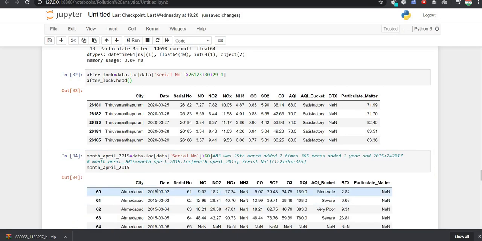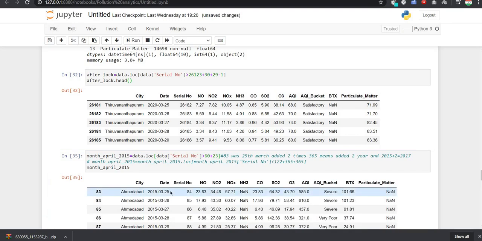You can see that it is giving us output that is from 2 March 2015, and we want 25th of March. So how much we have to add? 23. So let us add 23 to it. So now we have successfully got the value, that is 25th of March 2015 before lockdown.